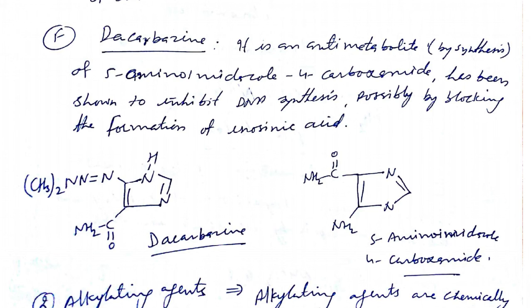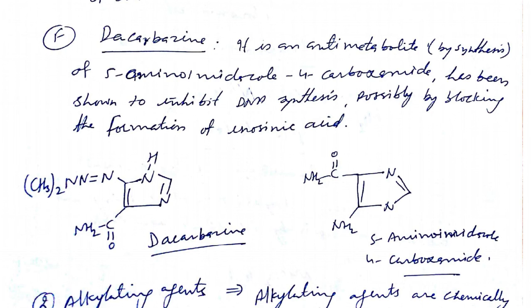So in place of 5-amino imidazole 4-carboxamide, this dacarbazine has a structural resemblance with 5-amino imidazole 4-carboxamide, and this 5-amino imidazole 4-carboxamide is an important component for the synthesis of inosinic acid, and inosinic acid is an important component for the synthesis of DNA.